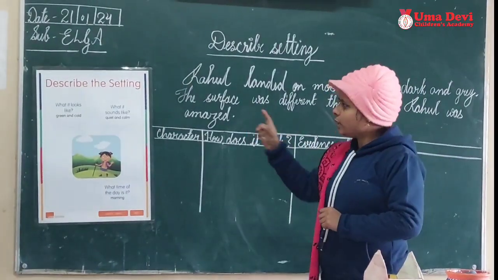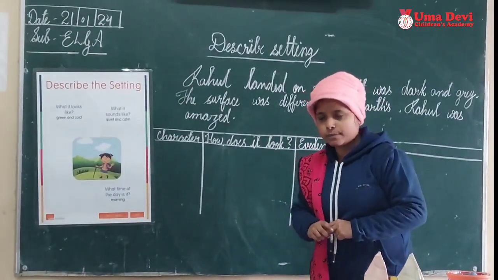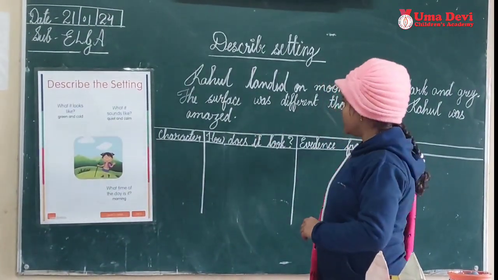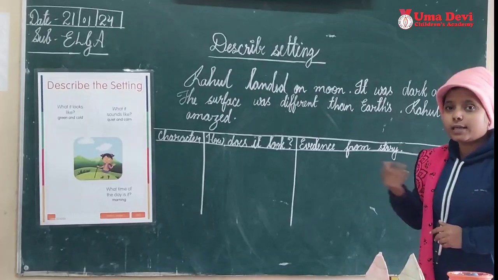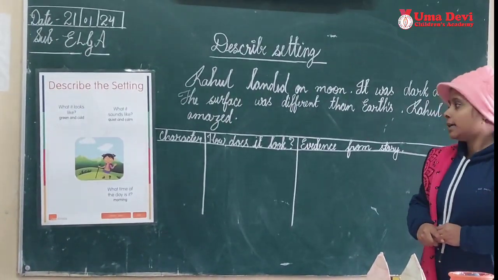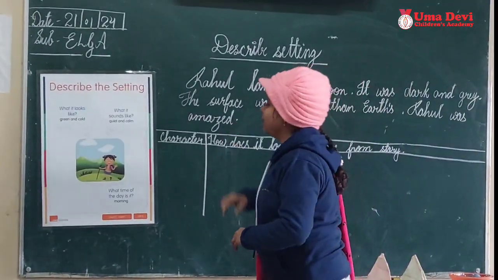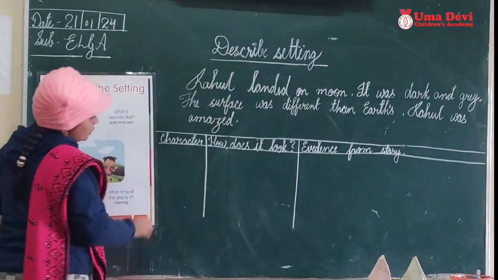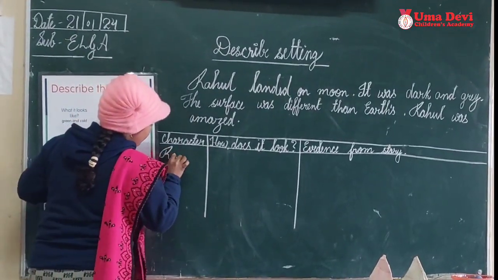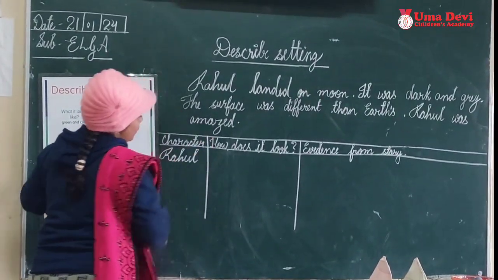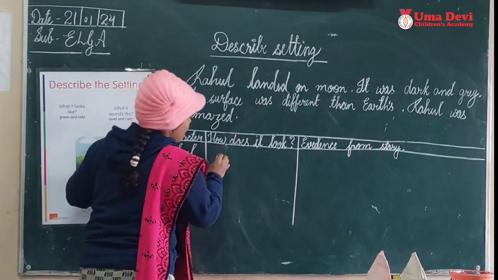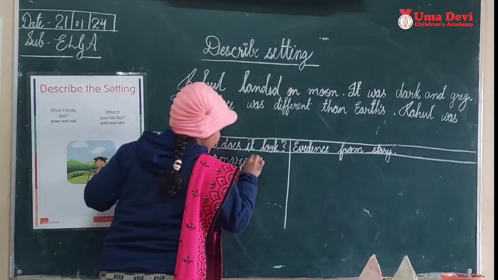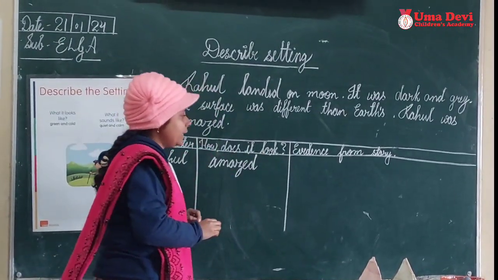One thing more. Before describing the setting, let's describe the character first. Can you tell me how the character looks? Read the sentence again and tell me how the character looks here. Yes, Rahul looks amazed. So if we describe the character, first we write the character: Rahul. How does he look? He looks amazed. Do you know what amazed means? Yes, surprised.